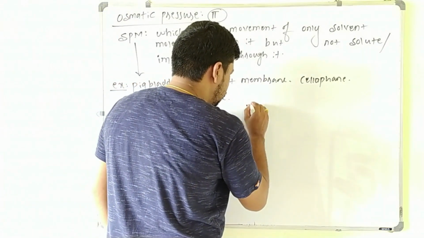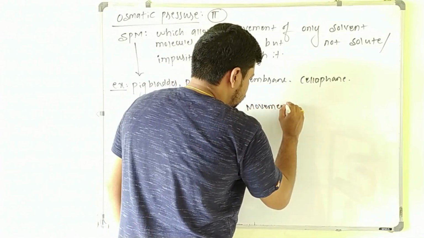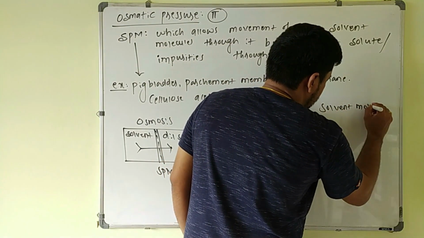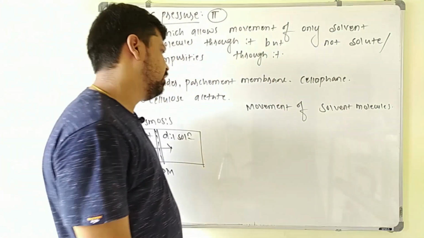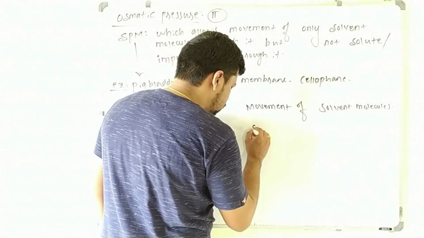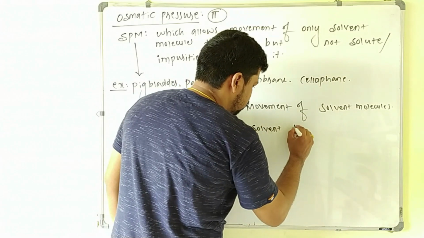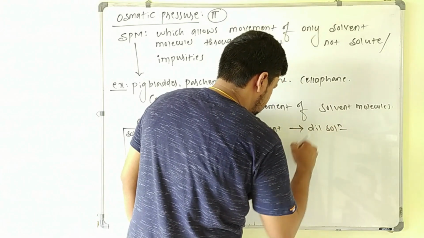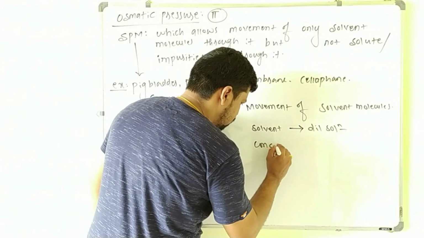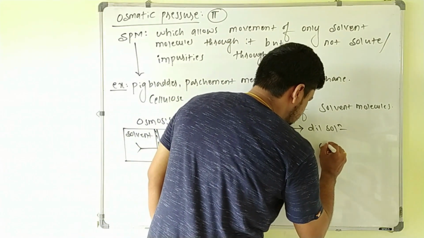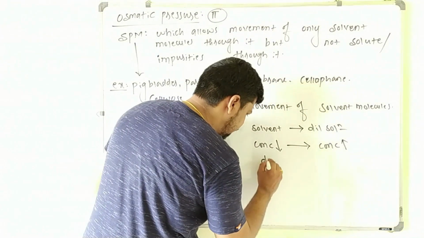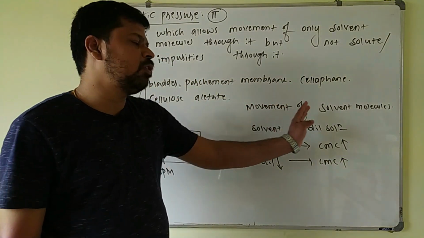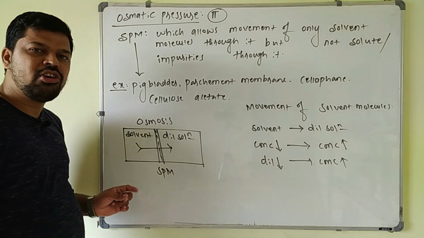So the movement of solvent molecules, always keep in mind, will be from the solvent to the dilute solution, and they will move from lower concentration to the higher concentration, or you can say from dilute solution to the concentrated solution. This is what we call osmosis.